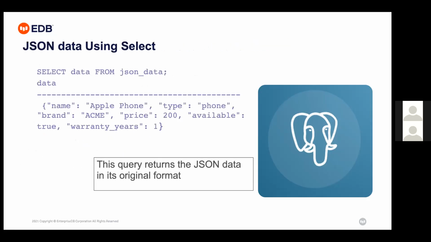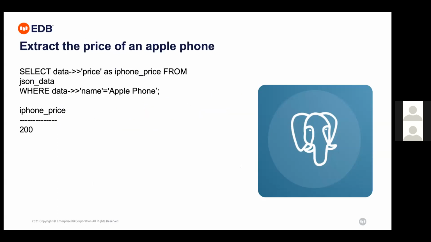Same way, select data from JSON data. I want this query to return JSON data in its original format. So just select the data from JSON data, and it will show you the data in the exact text format. Again, I am extracting the price: select data as price, alias that as iPhone price, from the JSON data, where data name is Apple phone. So that is showing the price only for the Apple phone.